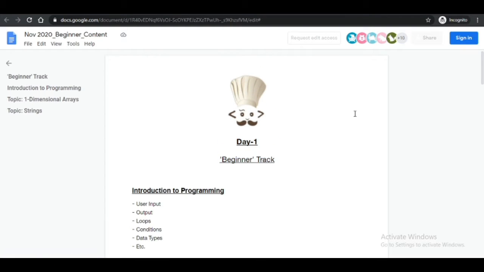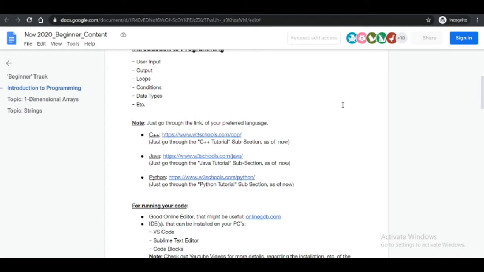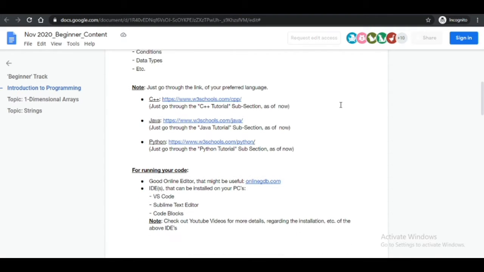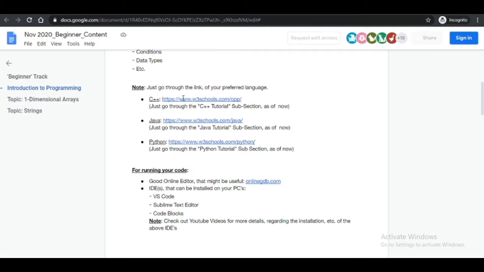So let's start with introduction to programming. What we have to do is use input, output, loops, conditions, and data types. These kinds of things are used in competitive programming. There are basically three very important languages here: C++, Java and Python. Some also use C, as that is in their curriculum. Whatever language you use, if you are able to solve a problem, that is enough. So just go through the link of your preferred language.